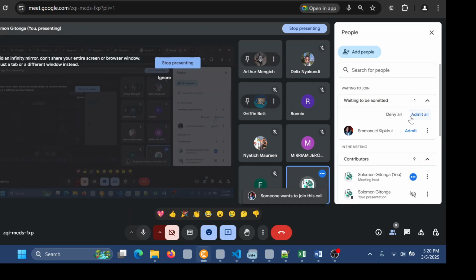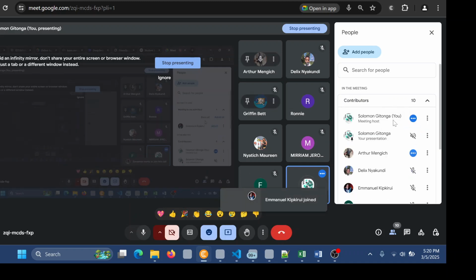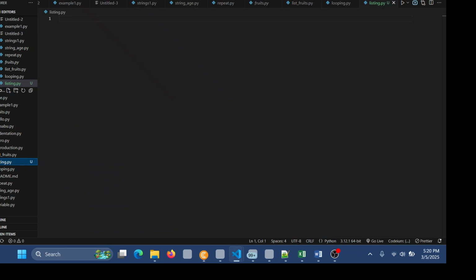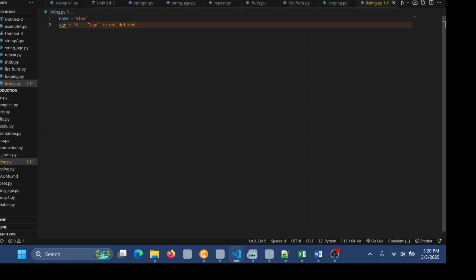So I will start as I always start. We always start with a variable. I will start with a variable name, and I will call it Rx. I hope there is nobody with the name Rx here. That's why I've used the name Rx. I'll use age. I'll give the age 25.